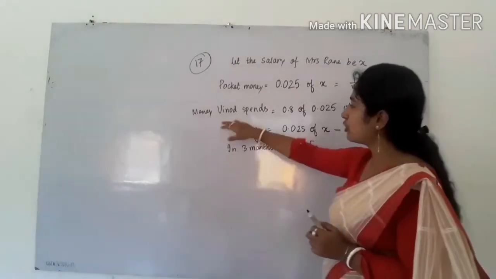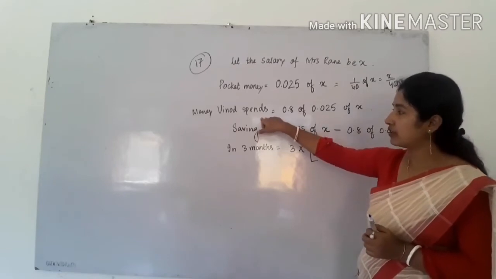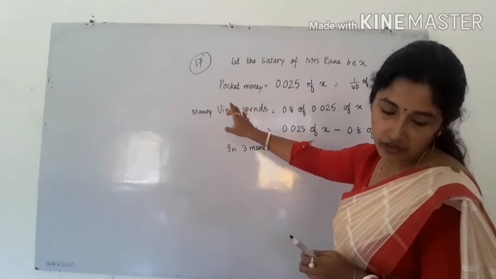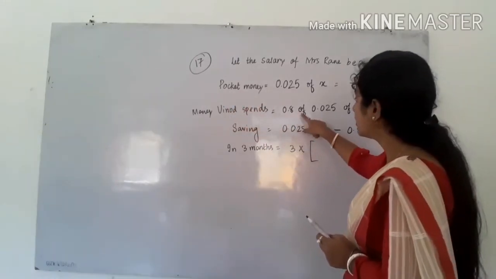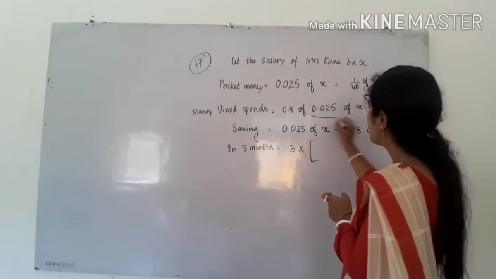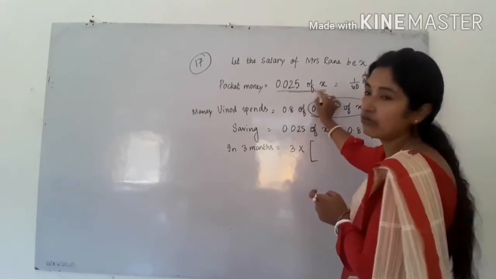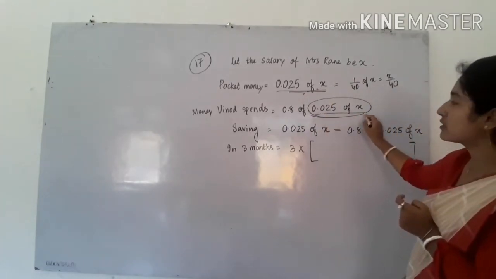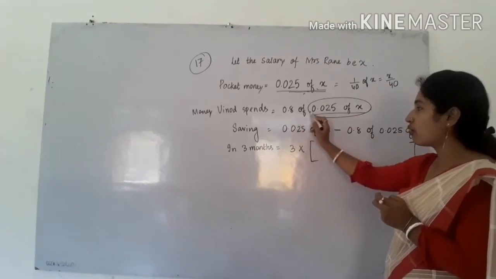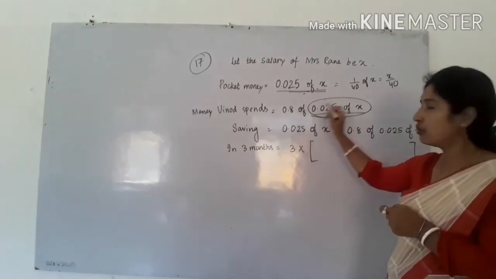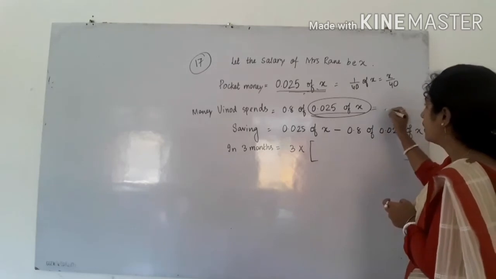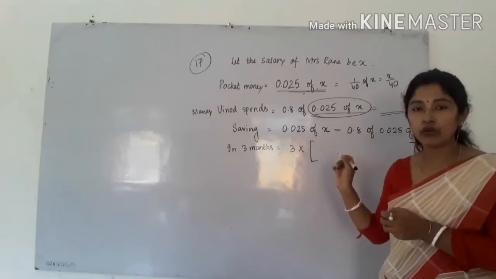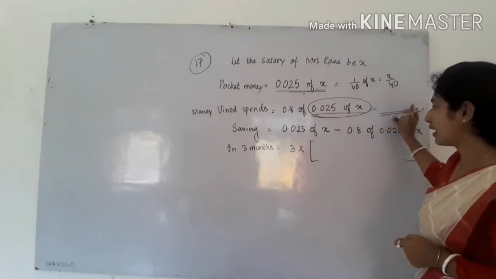So next is the money Vinod spends. The son of Mrs. Rane spent how much money? 0.8 of his pocket money. So what is the pocket money? We already got this. So what is the answer? X by 40. That means in place of this you have to write X by 40. So 0.8 of X by 40, of means multiply, you know. Just solve it and try to write it in a simple manner. There will be some calculation. So try to write this.